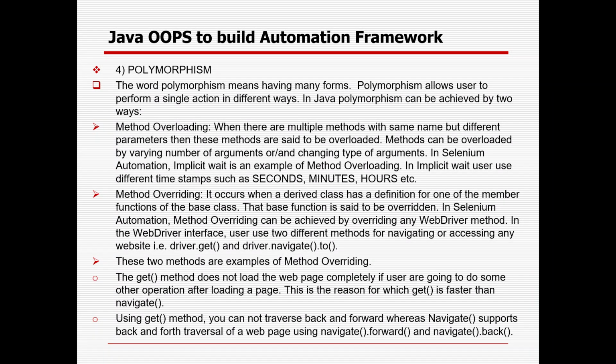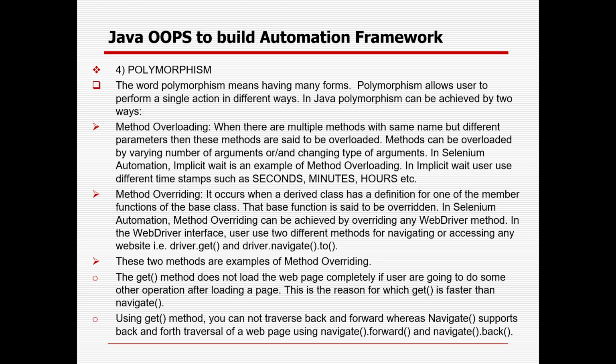Select by ID or name, or select by web element reference. So that is another example of method overloading. Method overriding is nothing but the same method being in both your parent and child class, and your child class will override your parent class part. So that is called method overriding.